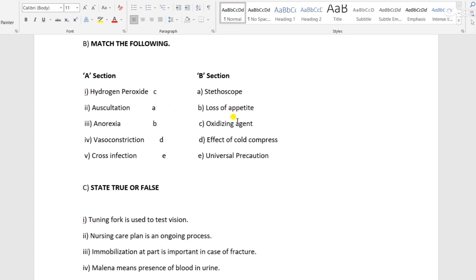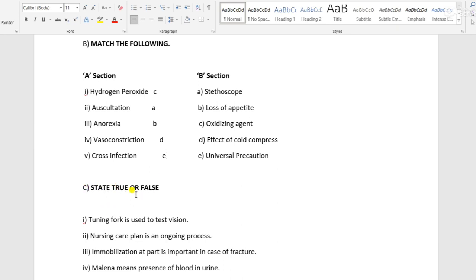Then anorexia means loss of appetite, B is the answer. Vasoconstriction is the effect of cold compression, D is the answer. In universal precaution, it is cross infection. We prevent cross infection by washing our hands and other measures.